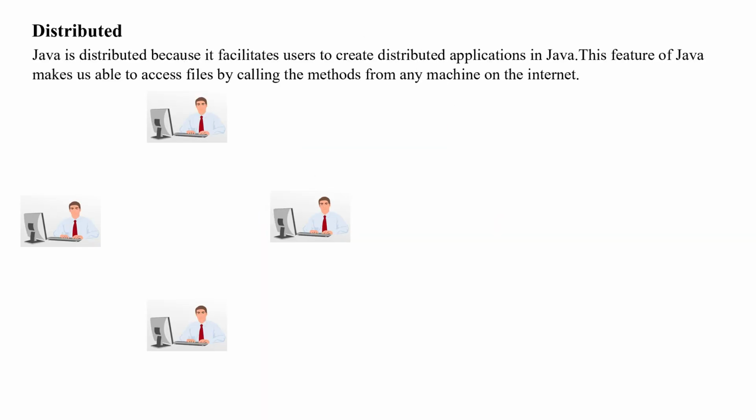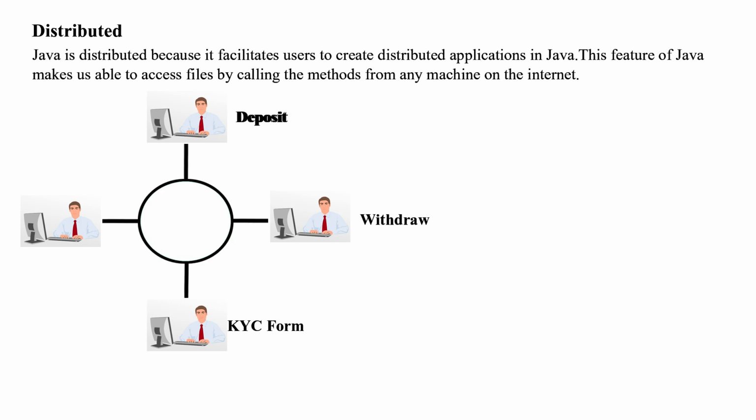You must have seen in the bank, all the staff are working on different systems. Some are depositing, some are withdrawing, and some are submitting KYC forms, etc. And all these systems are connected to the internet and are using the same application. This type of application is known as a distributed application. I mean, accessing the same application from different systems through the internet is called a distributed application.